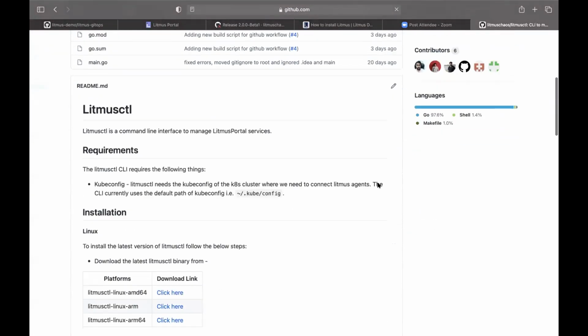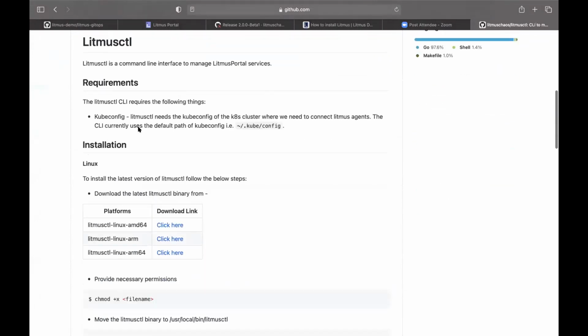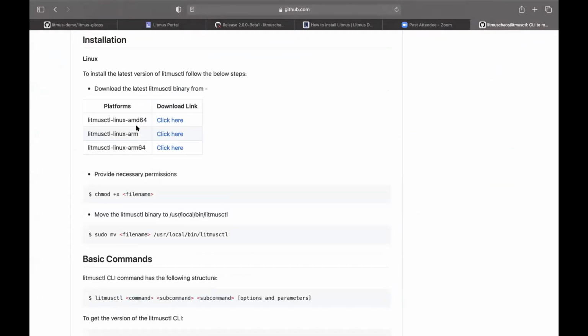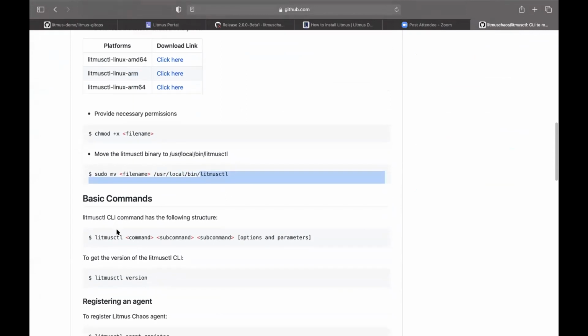Here's the Litmus CTL code, and you can install Litmus CTL. Now it is supporting 3 platforms, AMD, ARM and normal ARM, and you can download it and move it to your directory, and you can directly use it. Let me show you. First of all, let me connect.